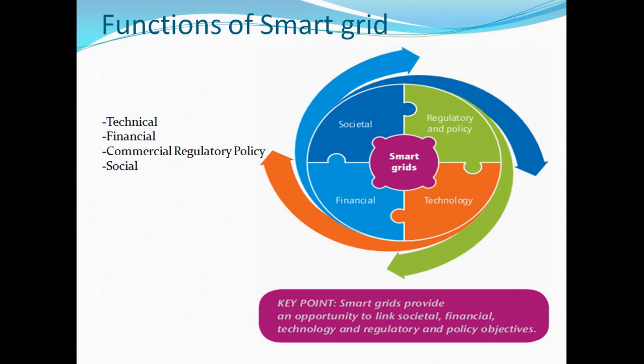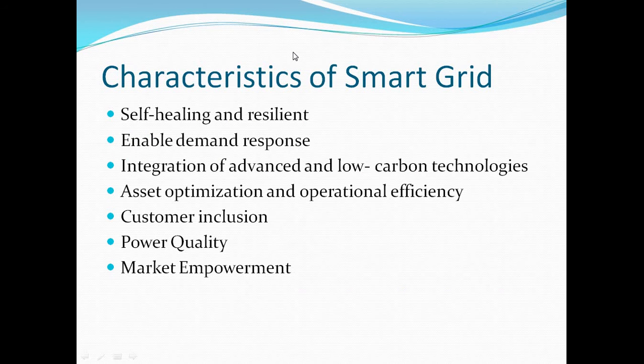Okay. There are four types of functions of smart grid, depending on their opportunities. First is technical, second is financial, then commercial, regulatory policy, and last one is social. Okay. These are the different functions of smart grid. Then the next point is characteristics of smart grid.